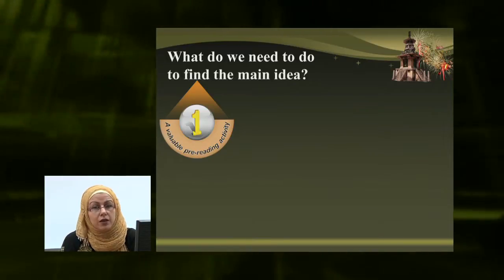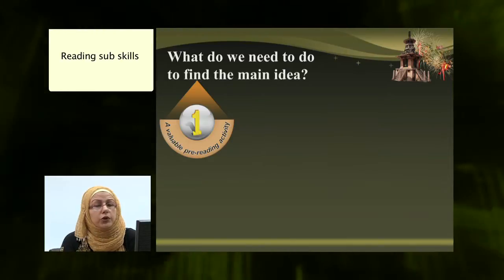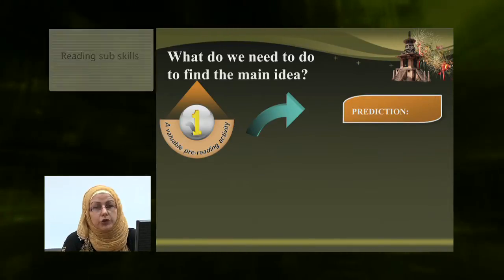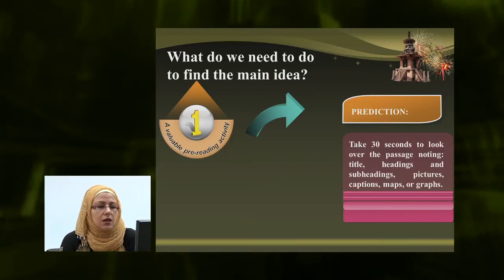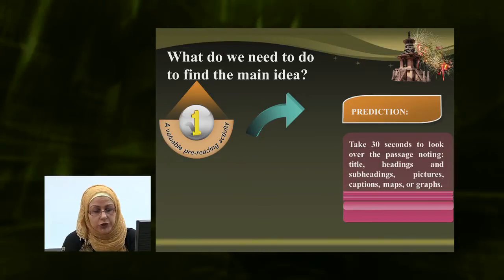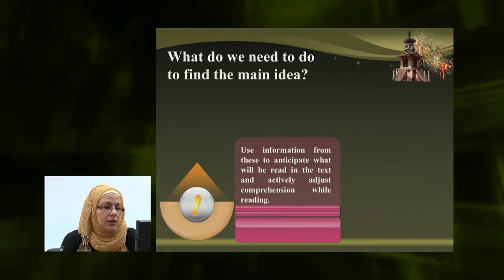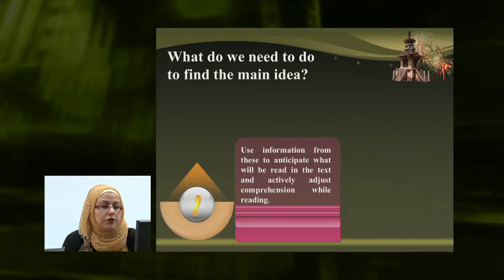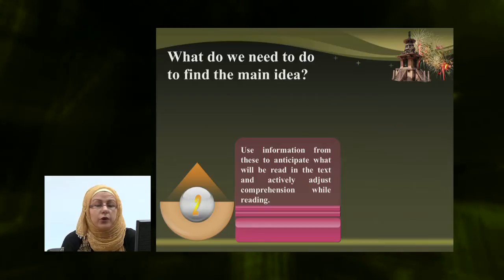What do we need to find the main idea? We first need a valuable pre-reading activity that's called prediction. We need to take 30 seconds to look over the passage, noting title, headings, subheadings, pictures, captions, maps, or graphs. Secondly, we need to use the information from these to anticipate what will be read in the text and actively adjust comprehension while reading.